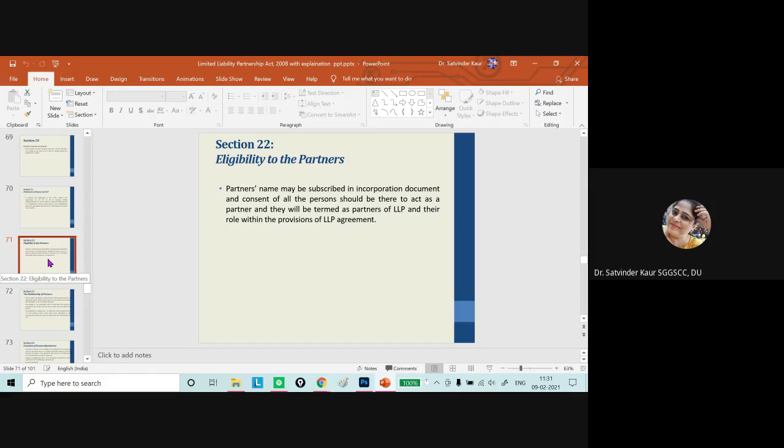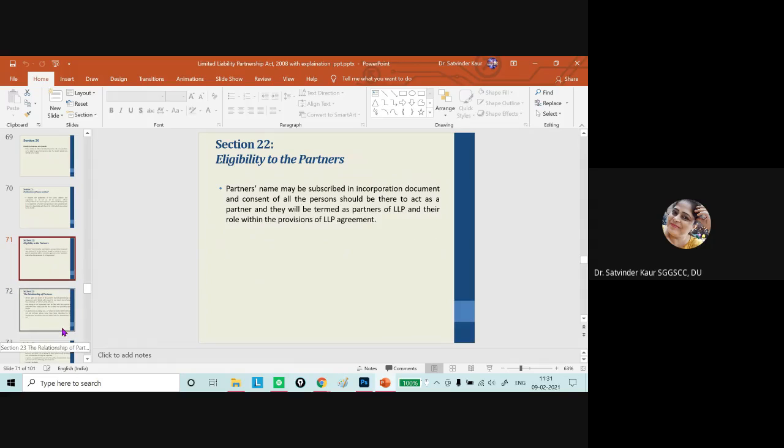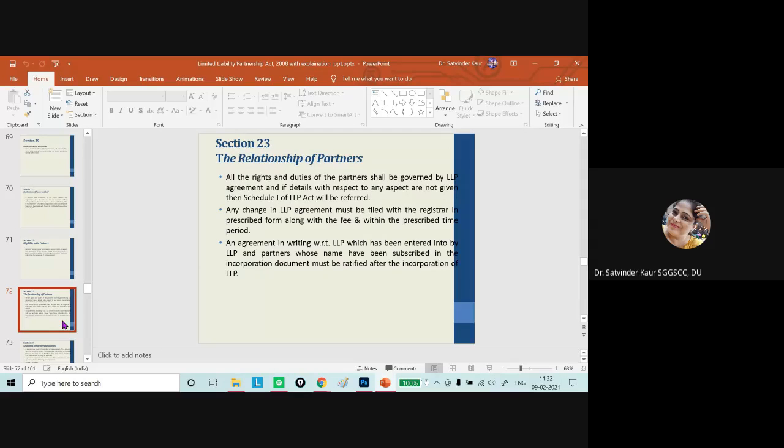Now we come to section 22, which talks about the eligibility of the partners. So partners' names may be subscribed in the incorporation document, and consent of all the partners should be there in the act, that they will be termed as a partner of LLP and their roles are given within the provisions of the LLP agreement. And when we talk about section 23, it talks about the relationship.